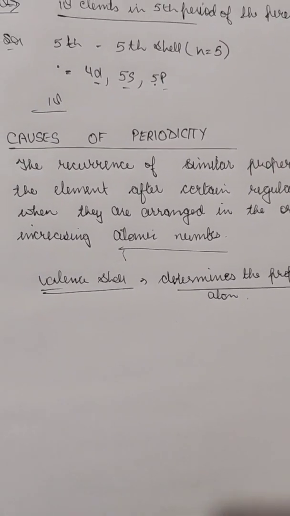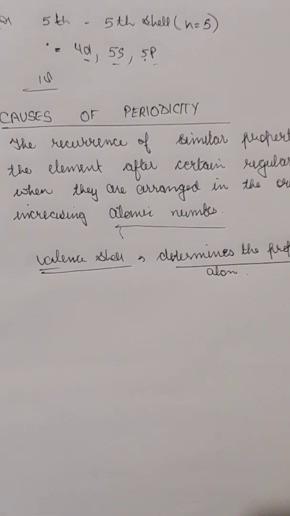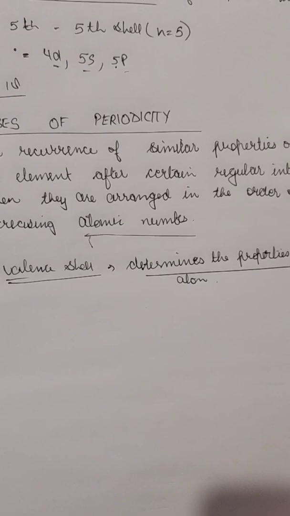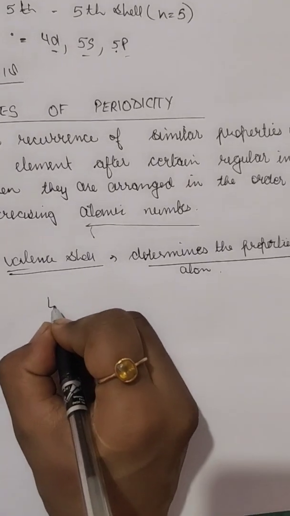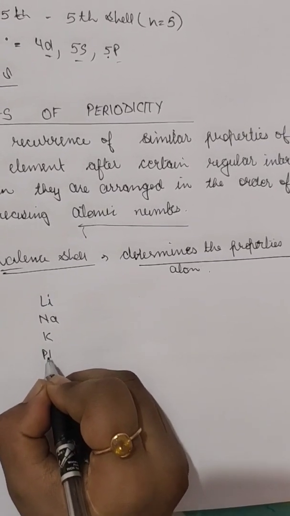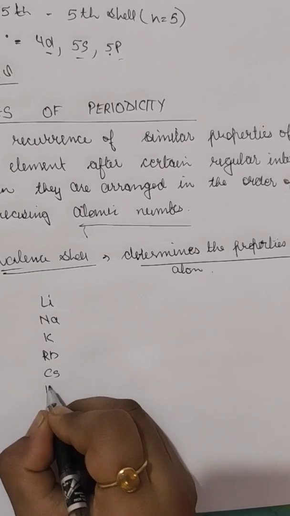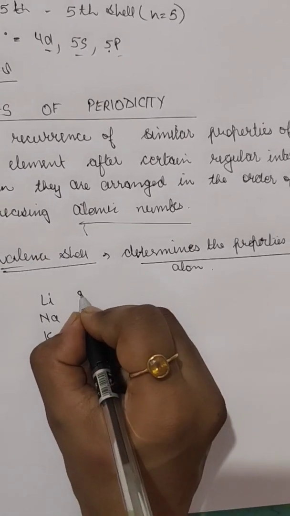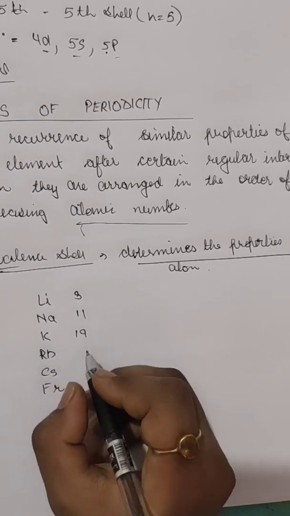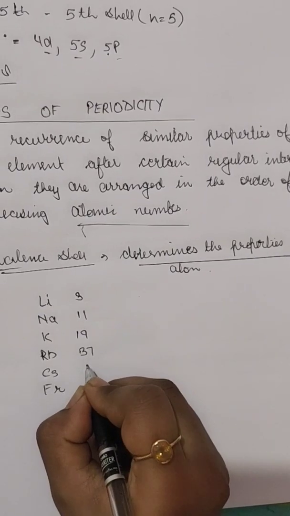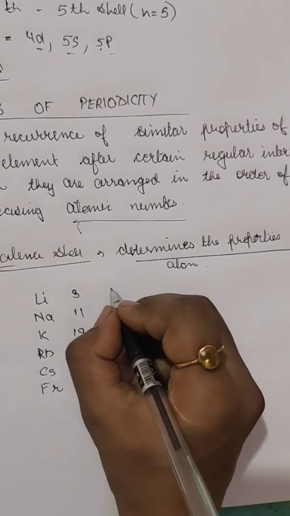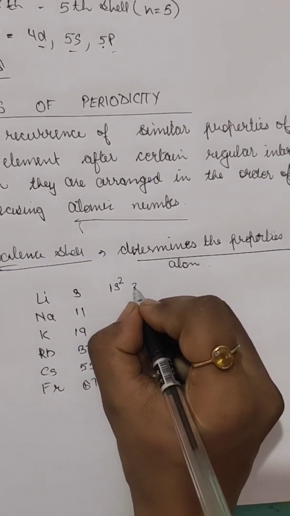Example, the electronic configuration of the atoms of the alkali metal group. We know that they all have one electron in the s orbital, like in the case of lithium, then sodium, then potassium and rubidium, then cesium and francium. Lithium has atomic number 3, sodium is 11, potassium is 19, rubidium is 37, cesium is 55, and francium is 87. So the configuration of lithium would be 1s2, 2s1.